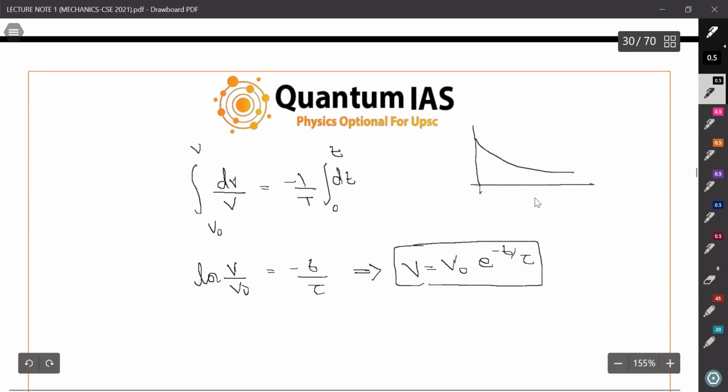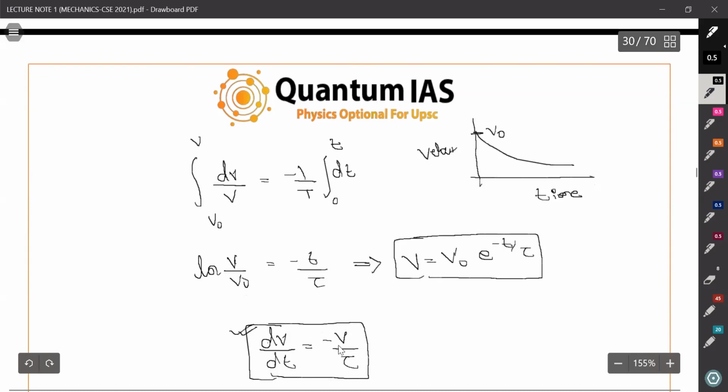It will decrease exponentially with time. This is time, this is velocity, and this is v naught. At t equals 0, its velocity is v naught. And this is dv by dt, of the form dv by dt equals minus v by tau.